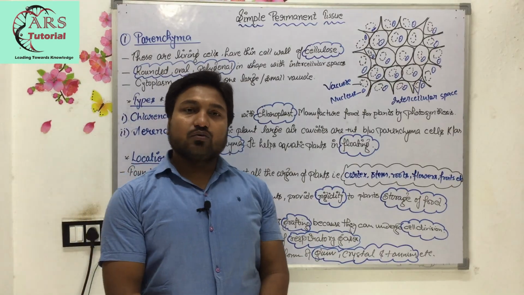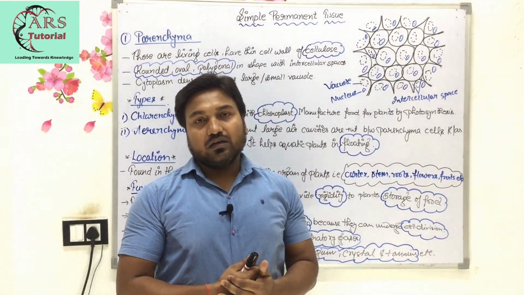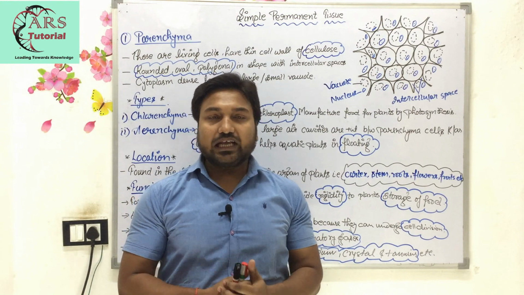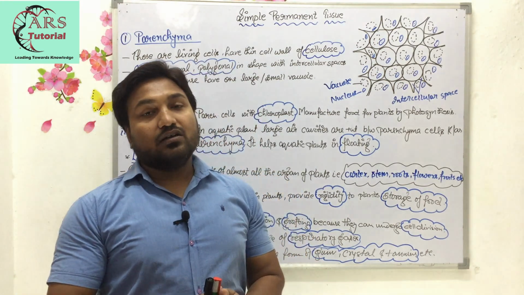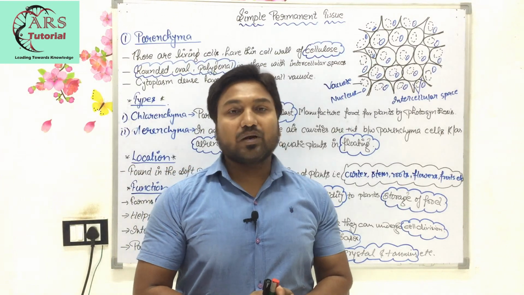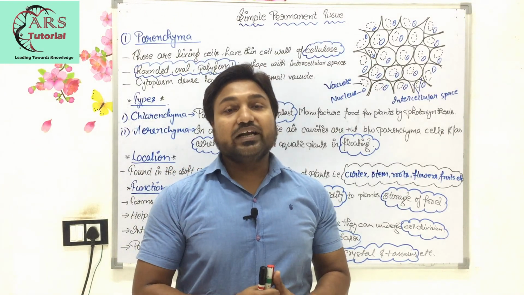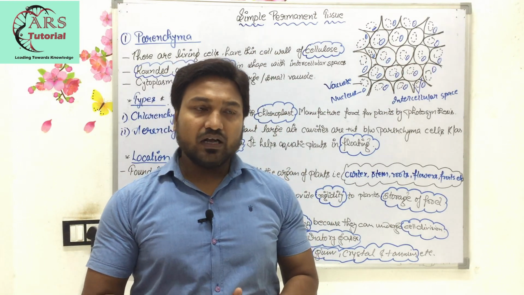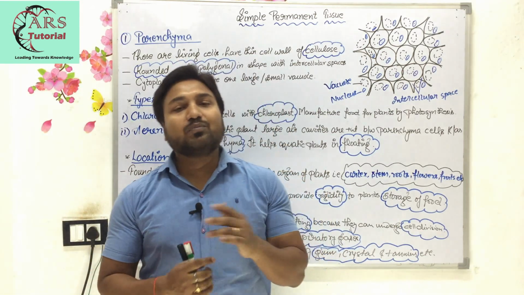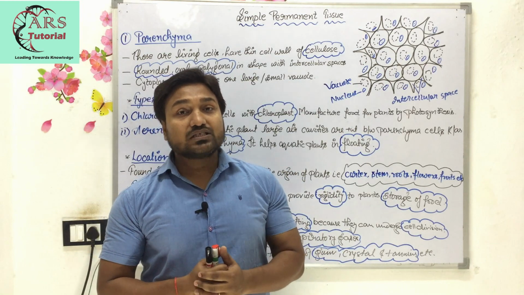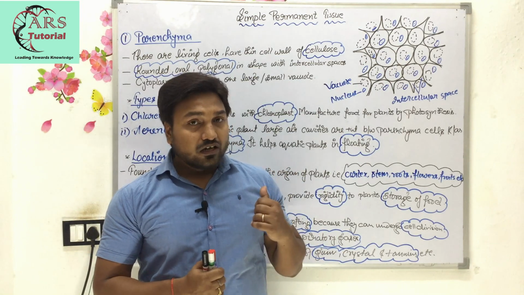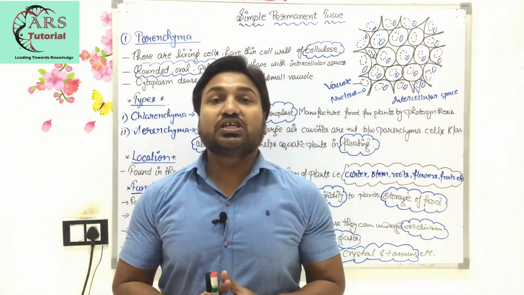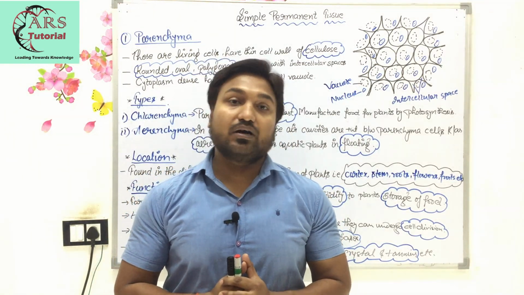So here we are going to discuss the permanent tissue, and in permanent tissue we have discussed that it is of three types: simple permanent, complex permanent and special permanent. Simple permanent tissue is of three types: parenchyma, collenchyma and sclerenchyma, and we are going to discuss them one by one. The first one is parenchyma. Here we are going to study the characteristics, features, location and function of parenchyma tissue.